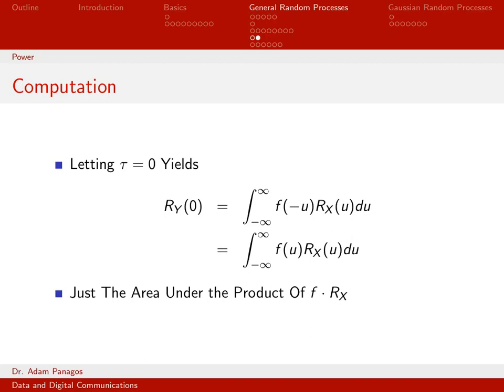So sometimes you do want to know the entire autocorrelation function of a random process, and in that case you really need to evaluate this integral for all time tau. But if you're really only concerned with finding the second moment, its expected value of instantaneous power, the computation is actually much simpler. It's just a single integral that you need to do that integrates the area under this function.